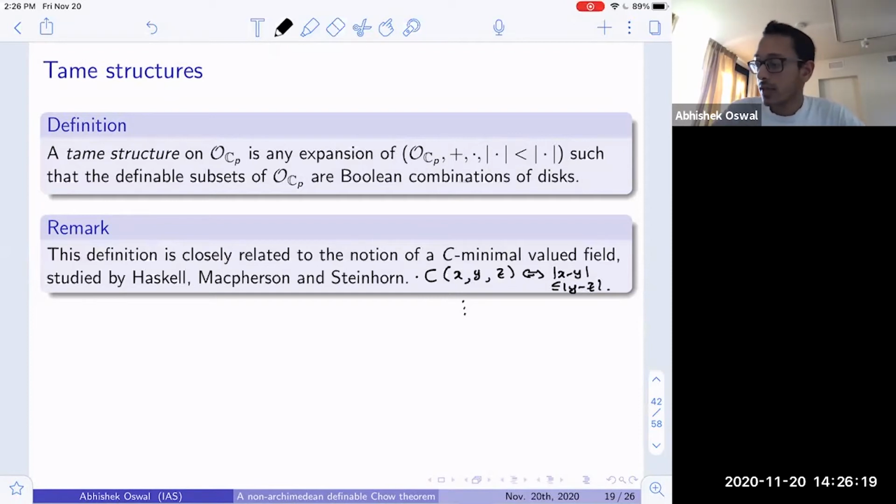In some sense, that gives them some sort of rigidity on C-minimal structures. And so in some sense, a tame structure is a C-minimal valued field with this strong minimality property removed. We do not need to impose any sort of condition on the full theory of our model. We just work with one fixed model. But it is conceivable that this extra assumption of strong minimality might be useful for other purposes.